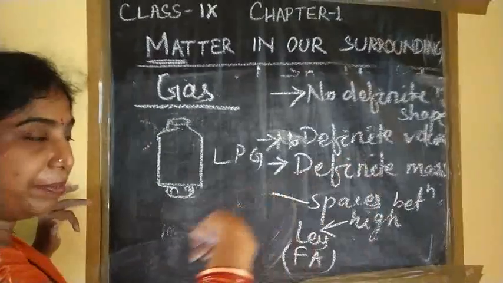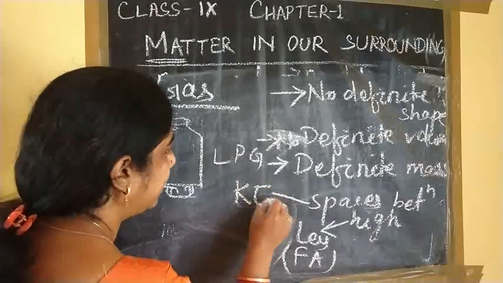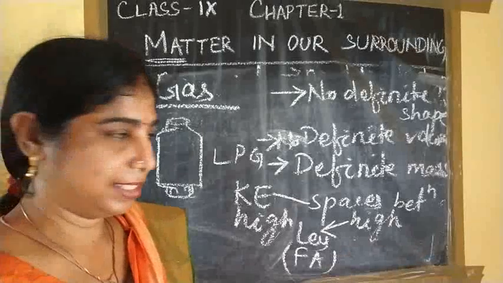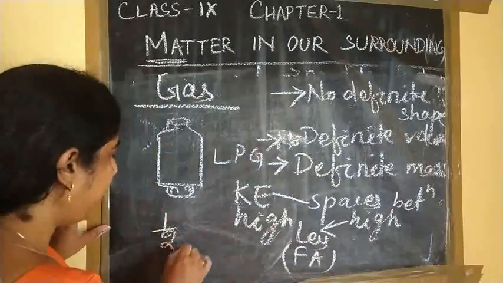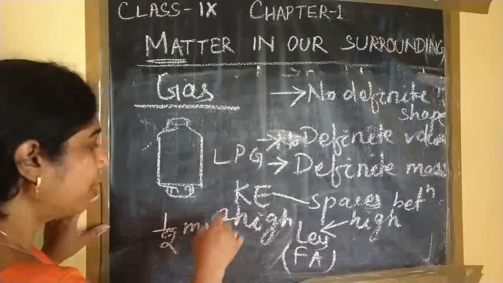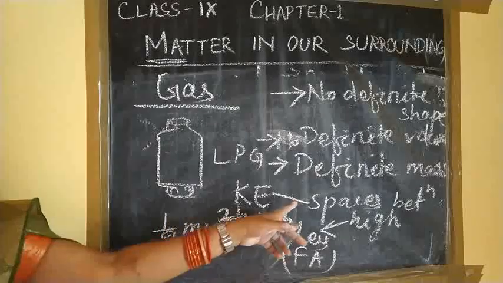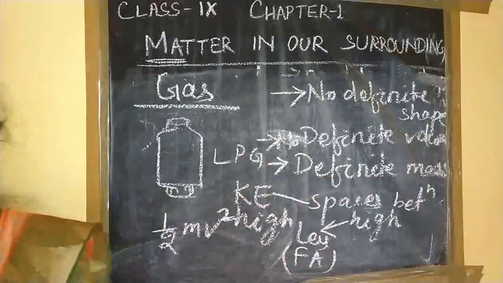If the spaces between particles are more, then what about the kinetic energy? Kinetic energy is very high because the particles move with a high speed. And kinetic energy is nothing but half mv square. That means the velocity of the particles matters. So if they get more space, they are able to move at a high speed.